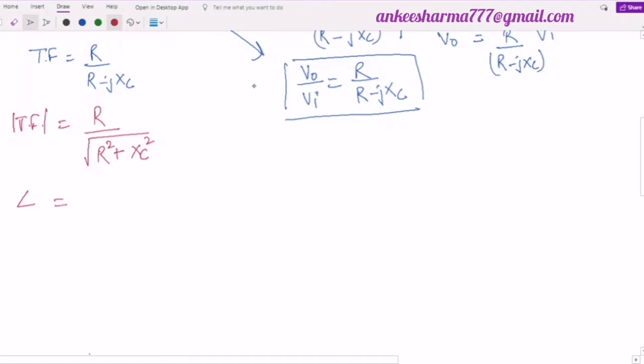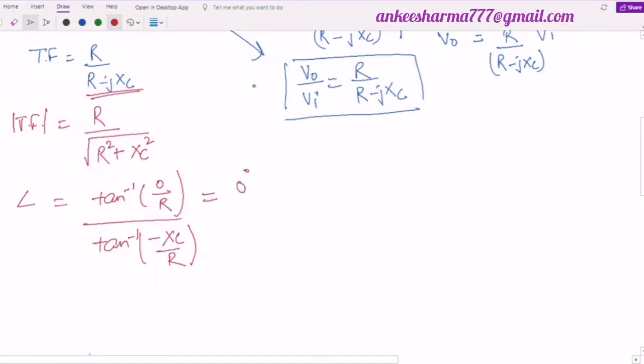In the numerator, the imaginary part is 0 and the real part is R. In the denominator, it is R minus JXC, so the imaginary part is minus of XC divided by R. So tangent inverse of 0 will be nothing but 0 degree, divided by tangent inverse of minus XC by R, which can be written as minus tangent inverse of XC by R.